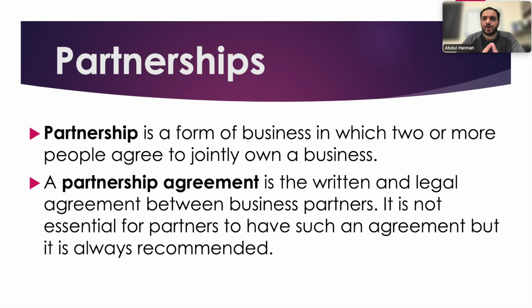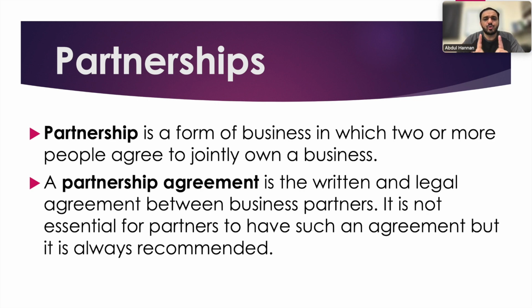Partnerships. The next form of organization is partnership. Partnership is a form of business in which two or more people agree to jointly own a business. Like two people or more than two, like Mike and anyone else with Mike. A partnership agreement is a written and legal agreement between business partners. In sole tradership, one person was there, so no need for any agreement because he is the owner.